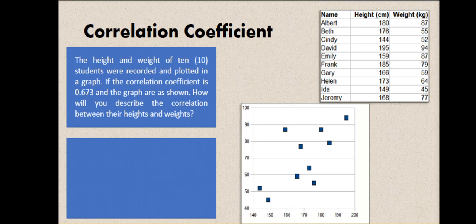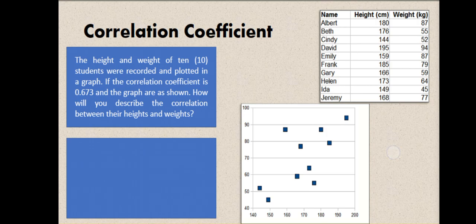So, let's have an example. How can we apply, or paano natin magamit yung correlation coefficient? So, first, we have here a first scenario. The height and weight of 10 students were recorded and plotted in a graph. If the correlation coefficient is 0.673 and the graph is as shown, how will you describe this correlation between their heights and weights?